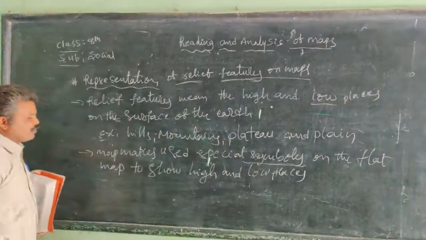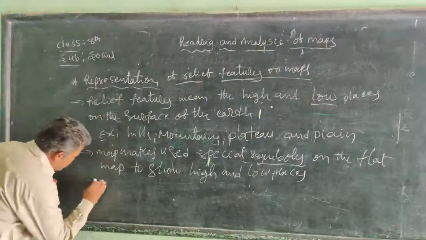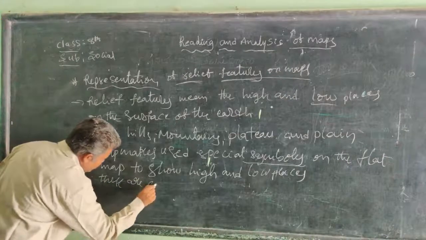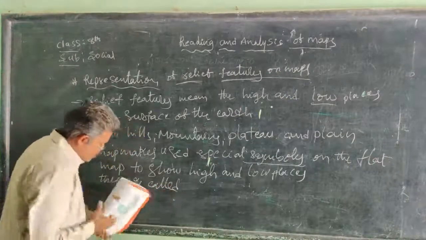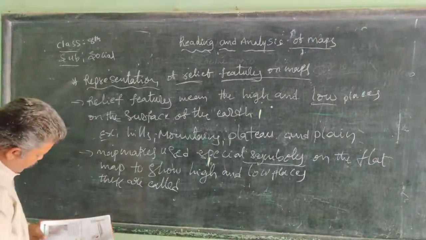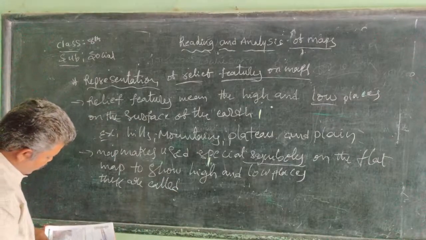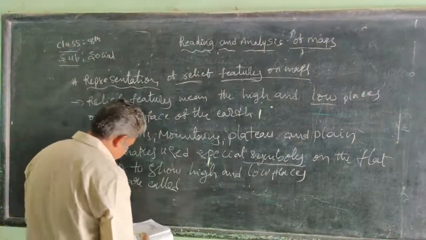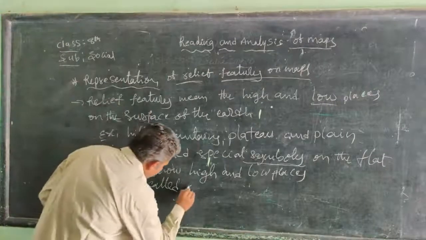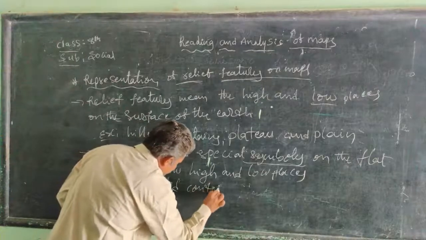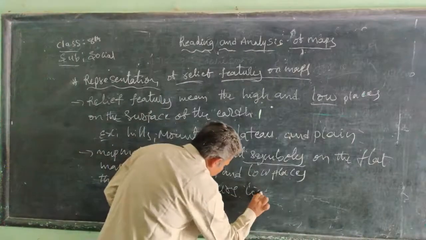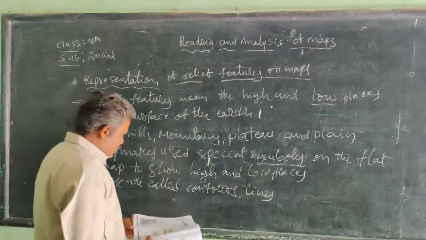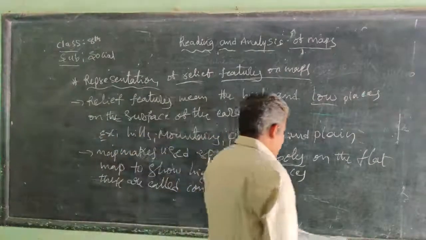These symbols for this are called contour lines. This is called contour lines.